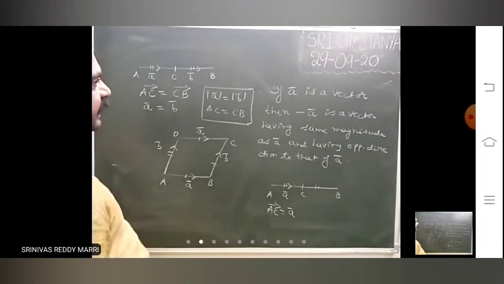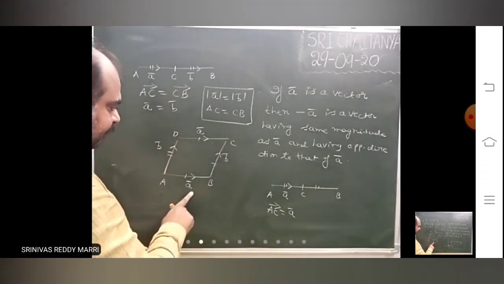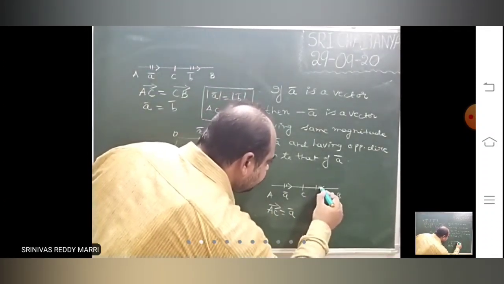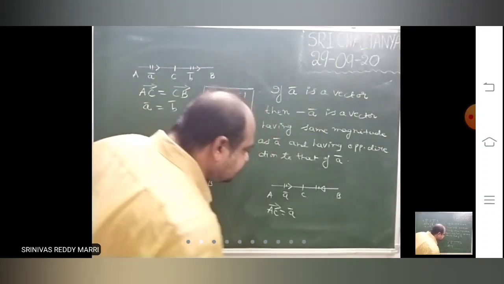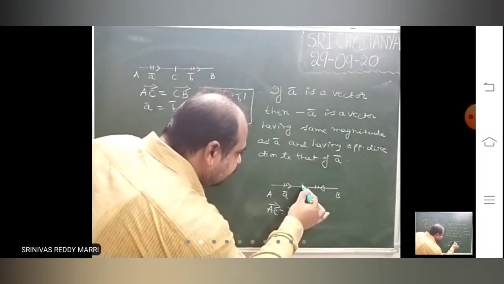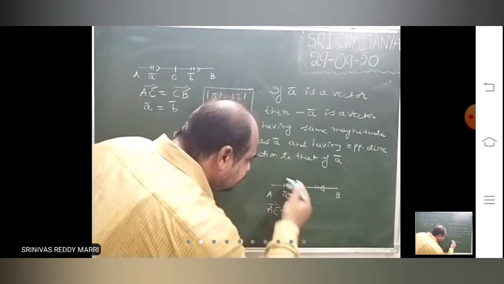CB bar is nothing but A bar. Look at AB bar: A bar means same magnitude and same direction. This is what A bar is. Now suppose you want to write BC bar. This BC bar has the same magnitude as A bar and is opposite in direction.